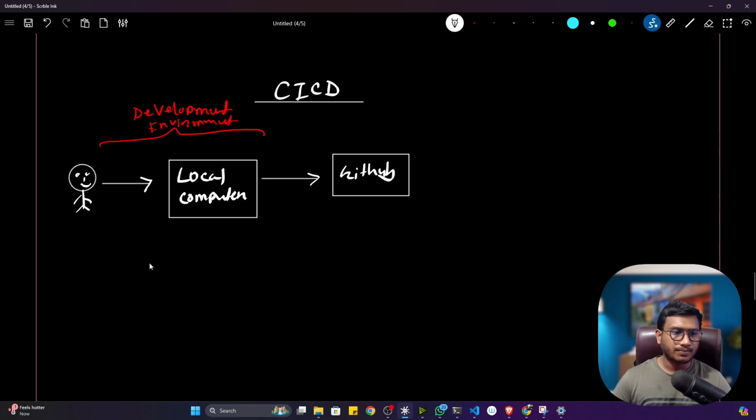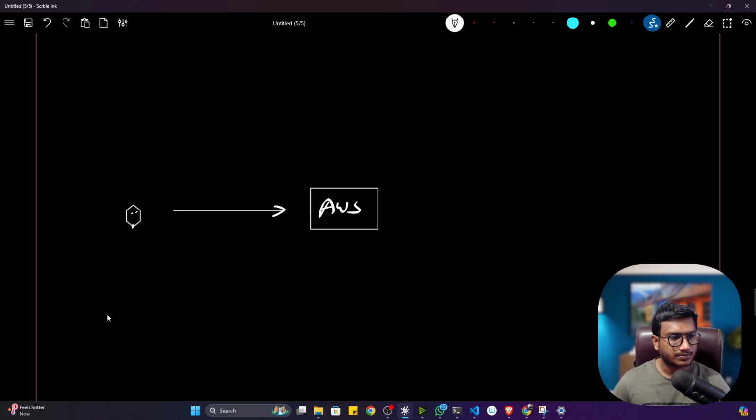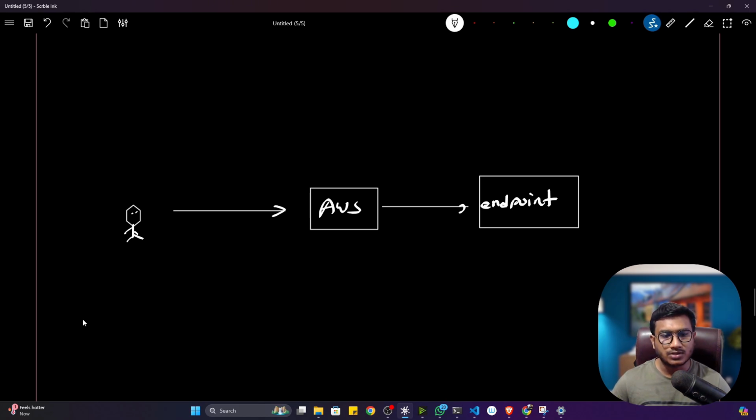After implementing this project, we have to deploy it. Let's say somehow you have deployed this project on the AWS cloud manually. You just created an instance there, took an EC2 machine, and manually deployed this project. Now it will give you some endpoint.